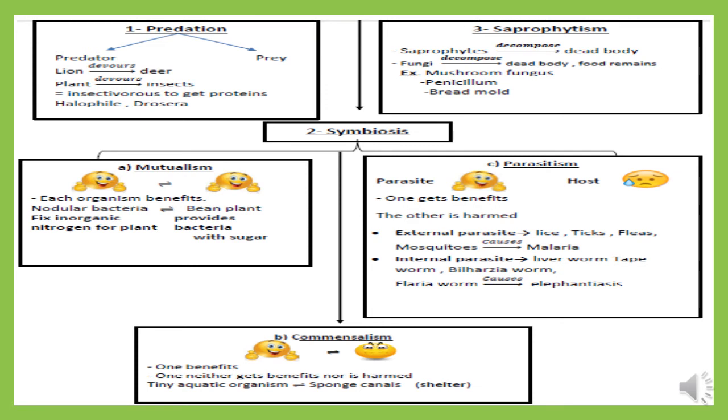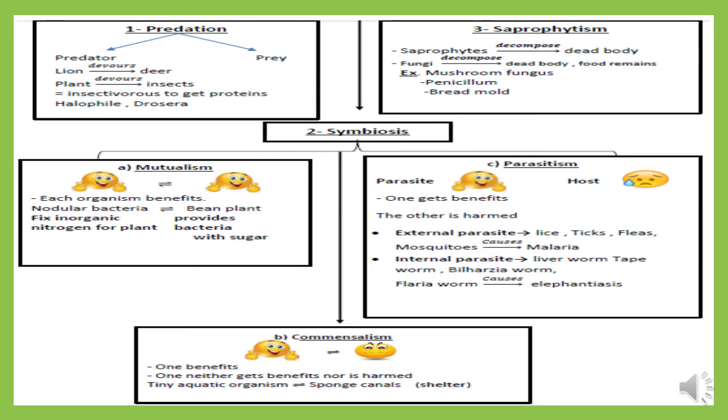The second one is commensalism, and in commensalism, one gets benefit from the other while the other doesn't care. Neither gets benefit nor is harmed, like the relation between the sponge and the tiny aquatic organisms. The tiny aquatic organisms get their food from the sponge, and consider the sponge as a shelter or home, while the sponge neither gets benefit nor is harmed.